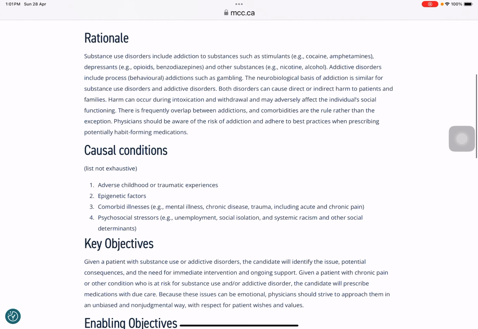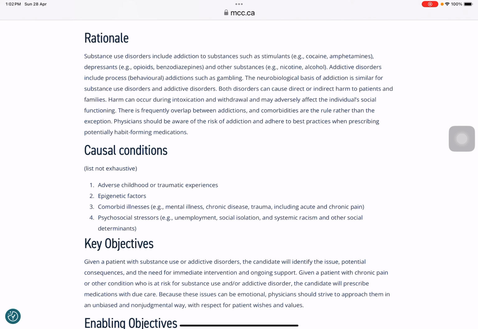Okay, so let's read this. Substance use disorder includes addiction to substances such as stimulants, cocaine, amphetamine, which will be covered in Toronto Notes today, depressants, opioids, benzodiazepines, and other substances, nicotine and alcohol. This is very specific to Toronto Notes; nowhere else do you need to look for the material. Addictive disorders include process or behavioral addictions such as gambling. The neurobiological basis of addiction is similar for substance use disorder and addictive disorders.